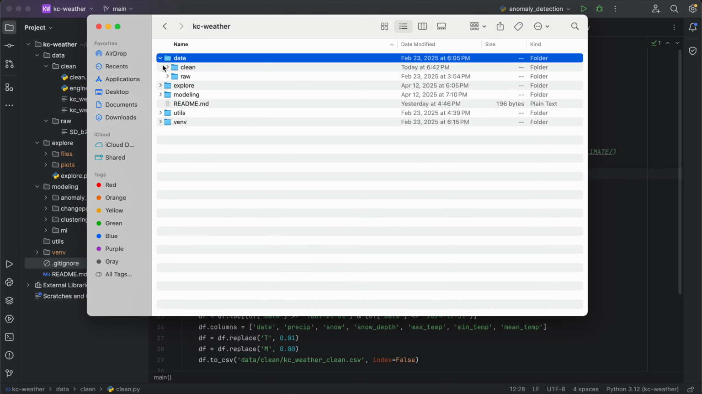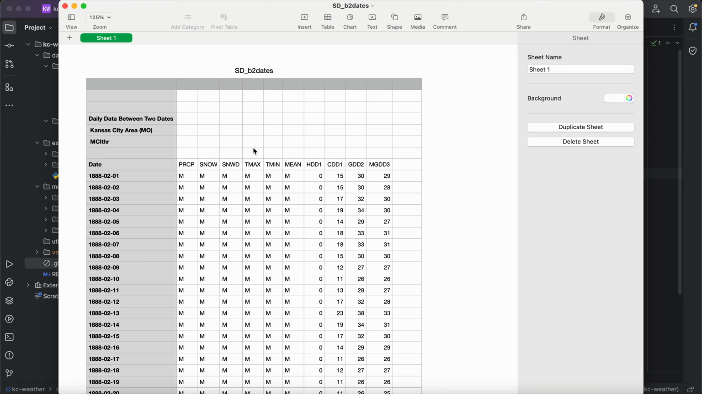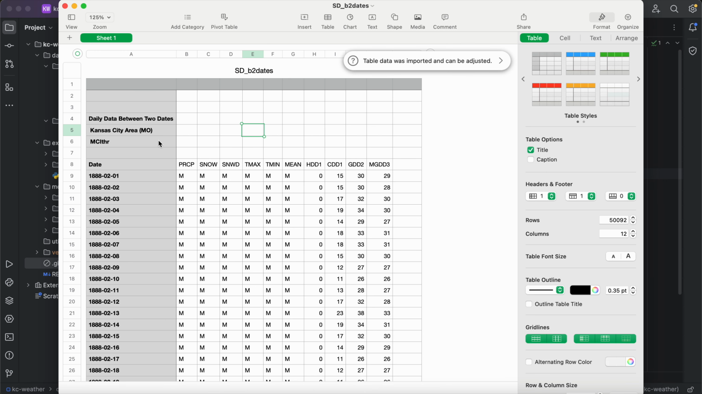So let's take a look at what the raw data looks like. It's fairly clean for the most part, but as you'll see, there's a header here that of course we need to remove. This M is for missing, so there's data that we are just going to have to throw out. But it's tabular data on a daily basis. We have precipitation, how much was snow, how much snow occurred, what was the snow depth.